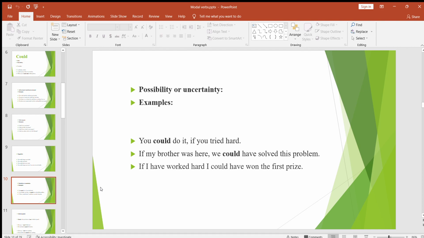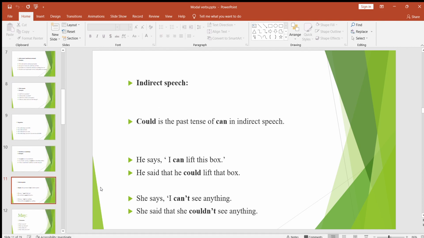Okay, let's move on to the next. I think this is the last use of could as modal verb, and this is for indirect speech. For indirect speech, can is changed into could. Here we can see could is the past tense of can in indirect speech. Here are some examples I've included in this PPT.